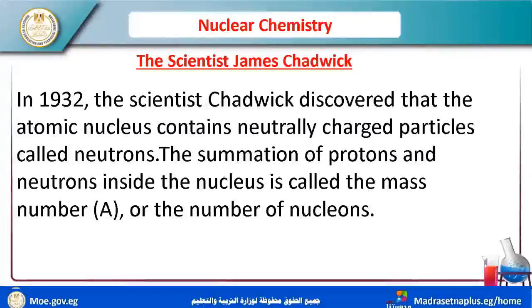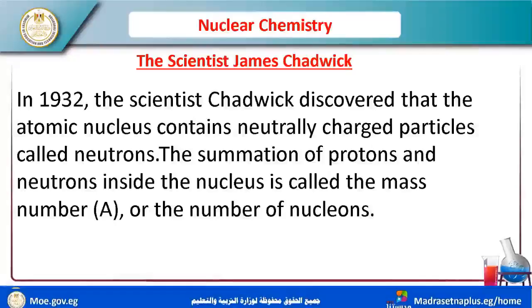In 1932, the scientist James Chadwick discovered that the atomic nucleus contains neutrally charged particles.